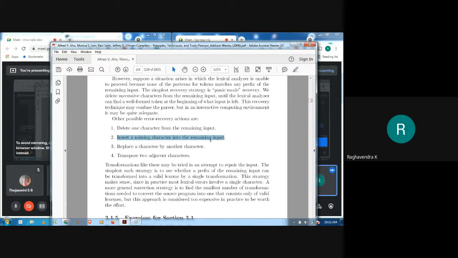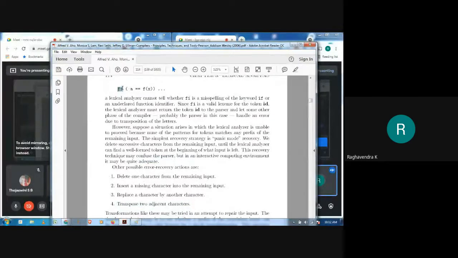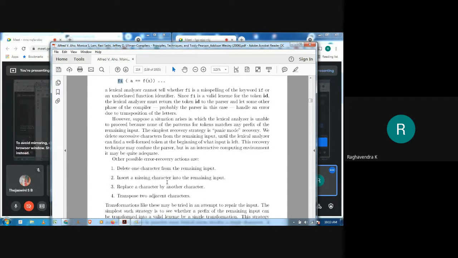It can replace a character by another character, and transpose two adjacent characters. For example, fi, if this is meant to be an if statement, then obviously it is supposed to be transposed. This can also be done by the lexical analyzer.